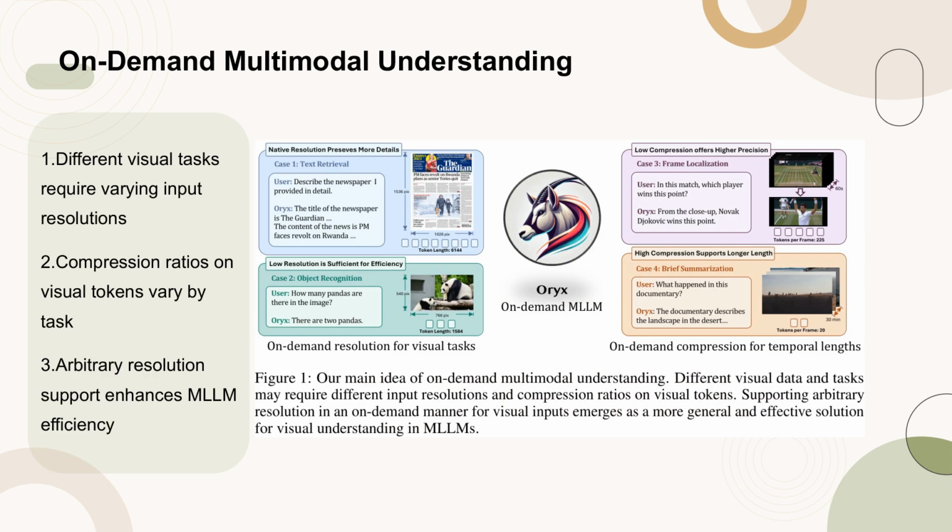Figure 1 illustrates the concept of on-demand multimodal understanding, highlighting how different visual data and tasks necessitate different input resolutions and compression ratios on visual tokens. This approach allows for a more general and effective solution for visual understanding within multimodal large language models, MLLMs. By supporting arbitrary resolution inputs in an on-demand manner, this method addresses the specific needs of various tasks, such as text retrieval, object recognition, and frame localization, ensuring optimal efficiency and performance.